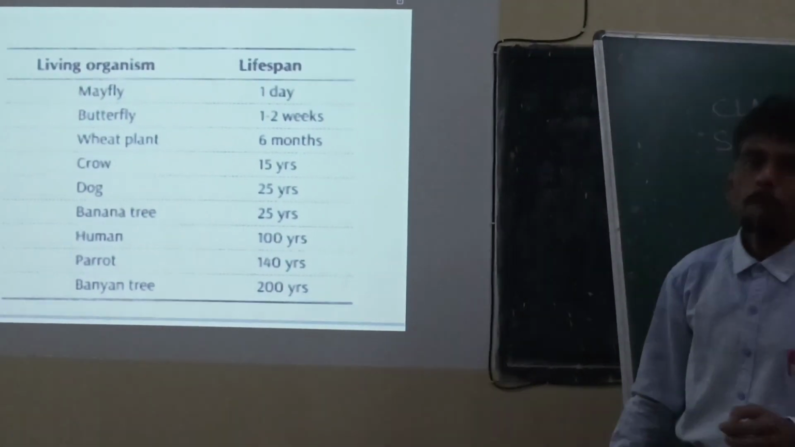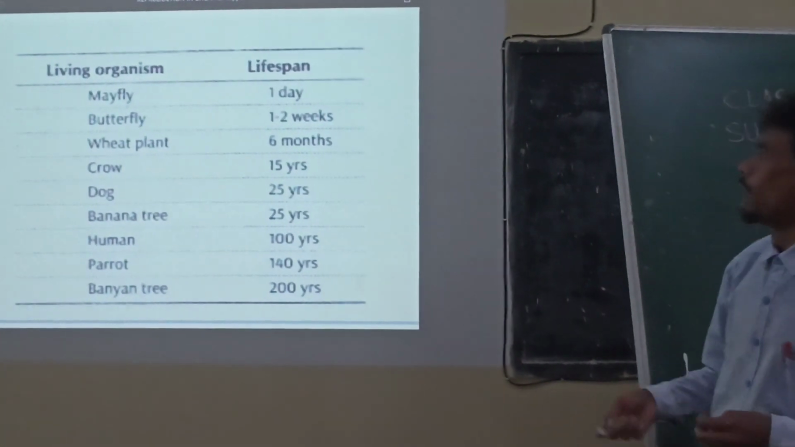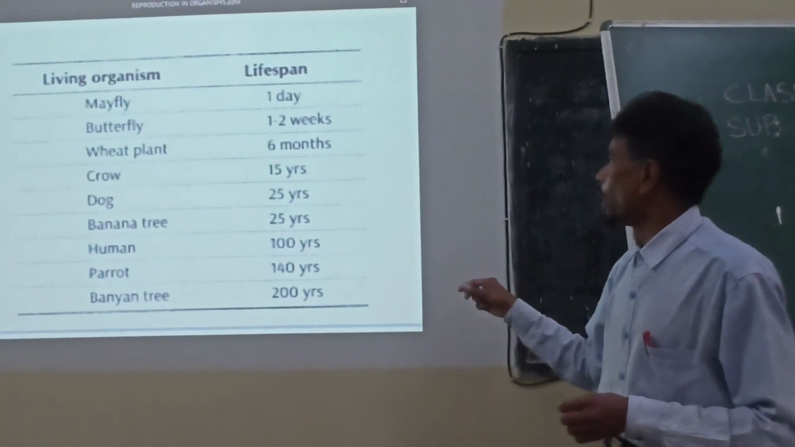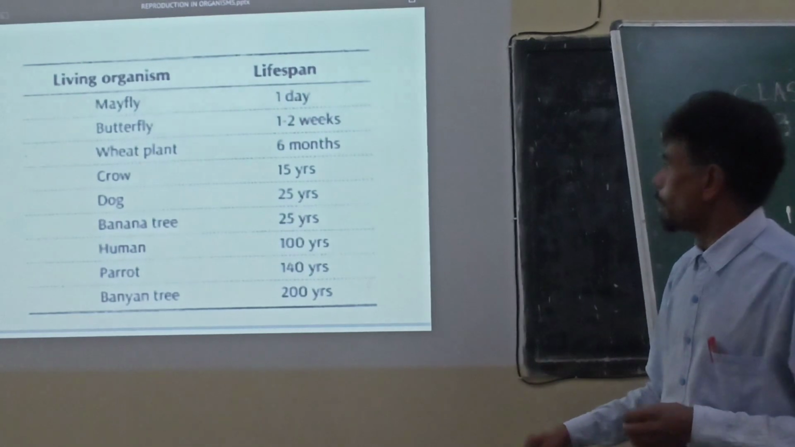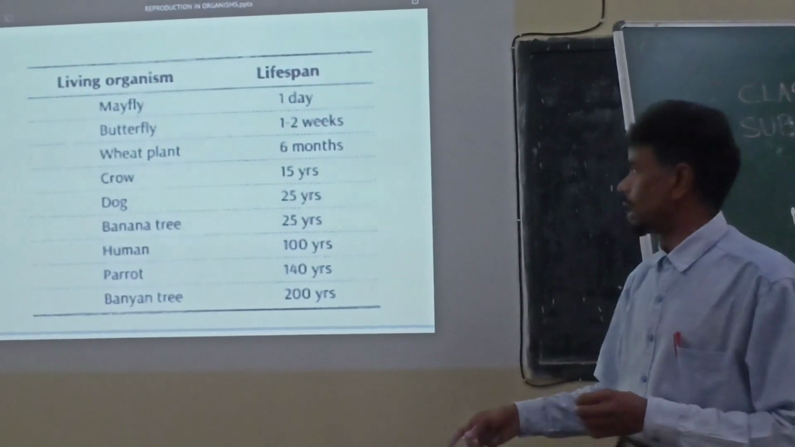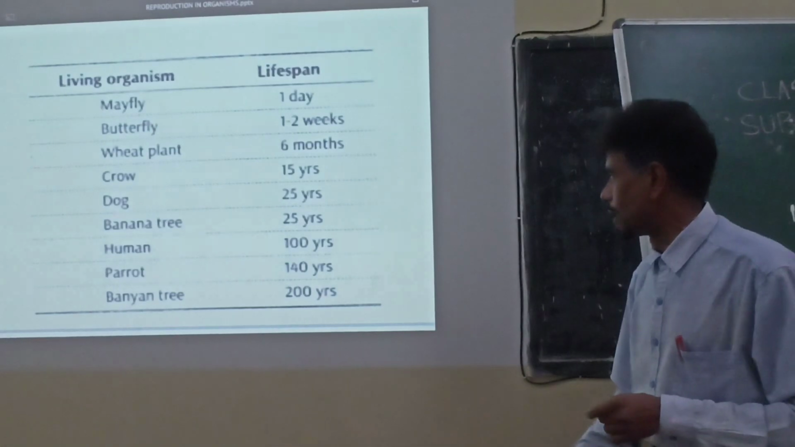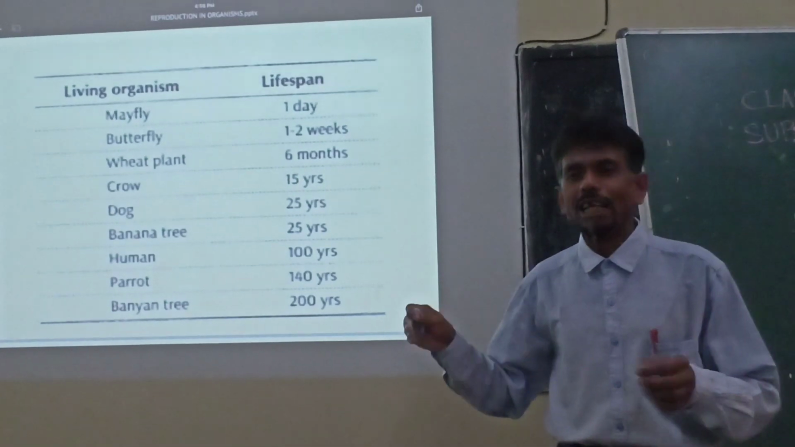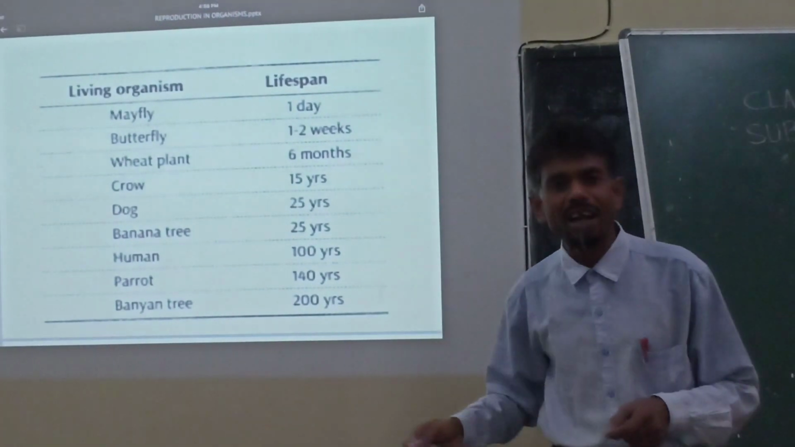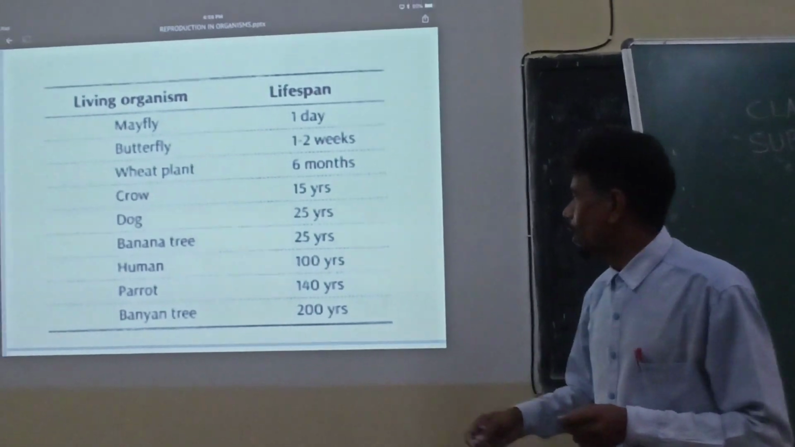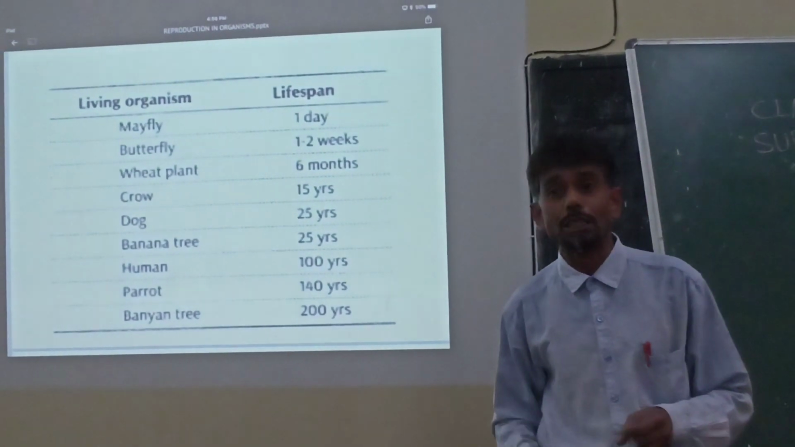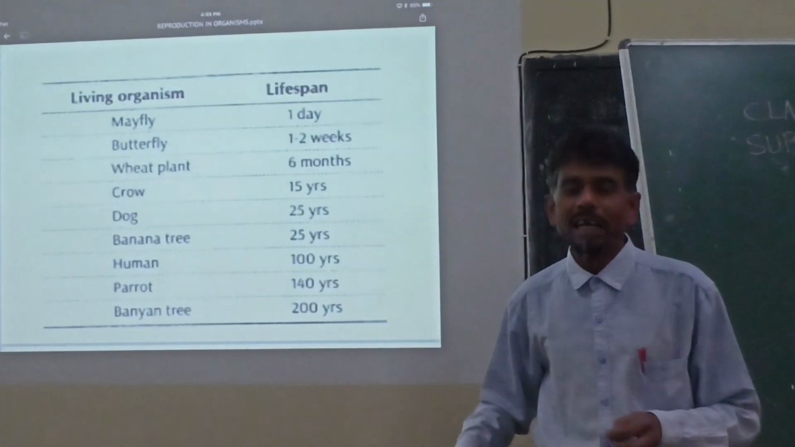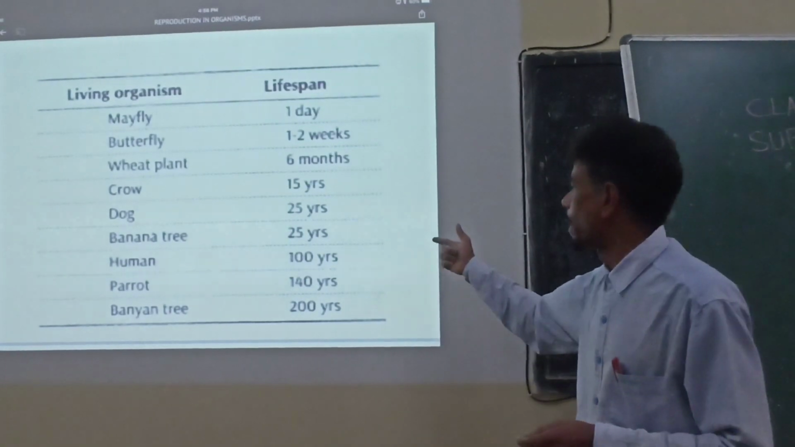Wheat plant 4 to 6 months, cow 15 to 18 years, dog 22 to 25 years, banana tree a maximum, depending upon the variety, of 25 years, human, it again varies, natural death at 70 to even sometimes 100 or 100 plus. Parrot having a lifespan of 140 years, but almost the same size or a little bigger, crow has a much shorter lifespan than the parrot.